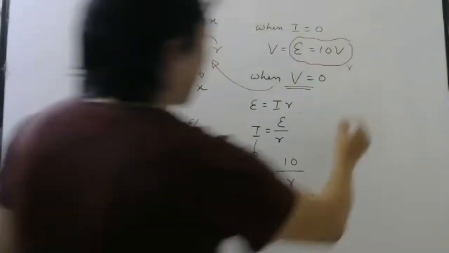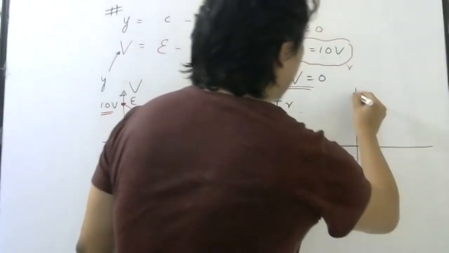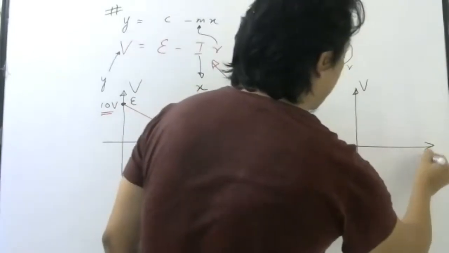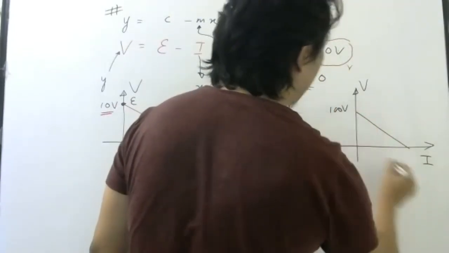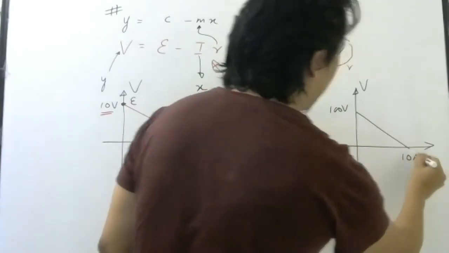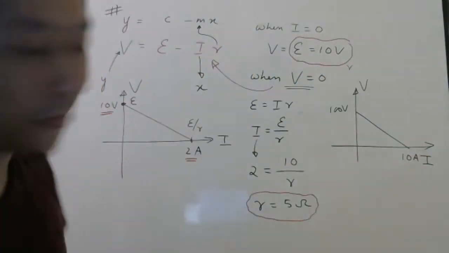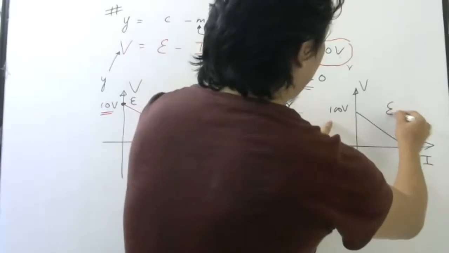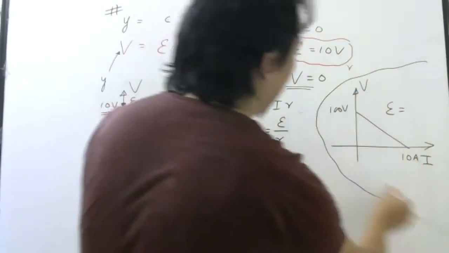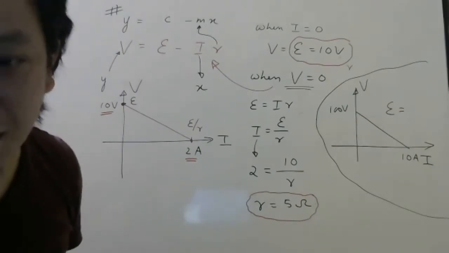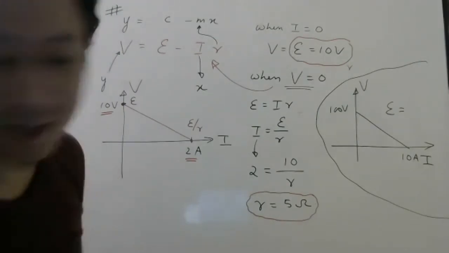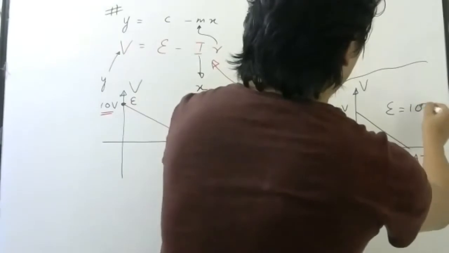So next time if somebody says to you, this is a terminal voltage versus current graph. This is 100 volt. This is 10 ampere. Without wasting my time, tell me what is the EMF? Quickly. I know the connection is a little slow. So EMF is 100 volt.